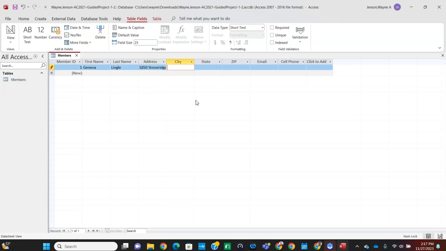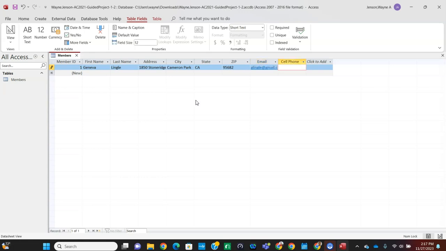And then we can tab over to the city, and that's Cameron Park. Tab over to the state, and that's California, uppercase CA, and then tab over to the zip code, and that's 95682. And then we can tab to the email, and that's glingle@gmail.com.